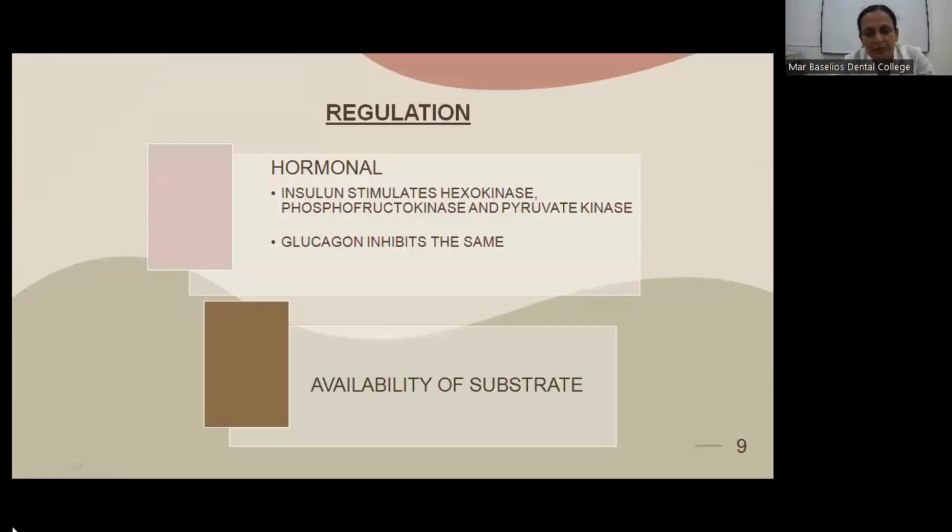Next is the regulation of glycolysis, hormonal regulation. The hormone insulin stimulates hexokinase, phosphofructokinase, and pyruvate kinase. All these are the key enzymes of glycolysis. While glucagon, which is antagonistic to insulin, inhibits the same. So insulin favors glycolysis, while glucagon inhibits glycolysis. Next one is the availability of substrate, that is the food we take.